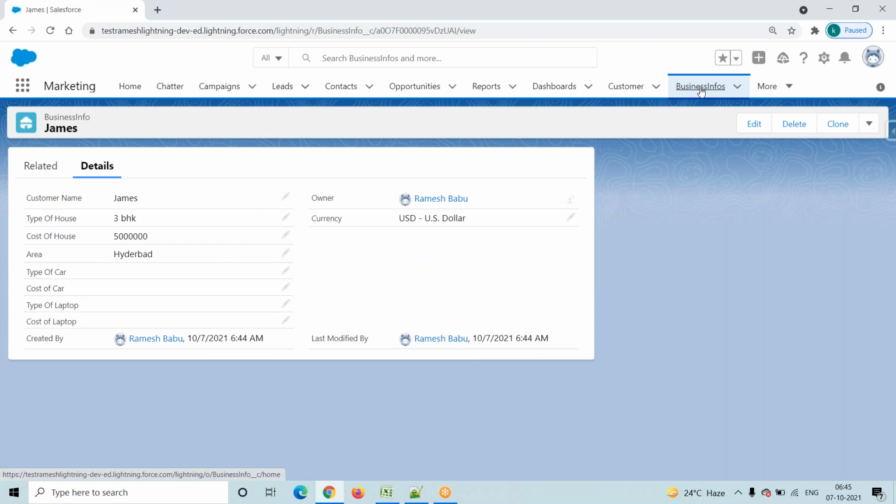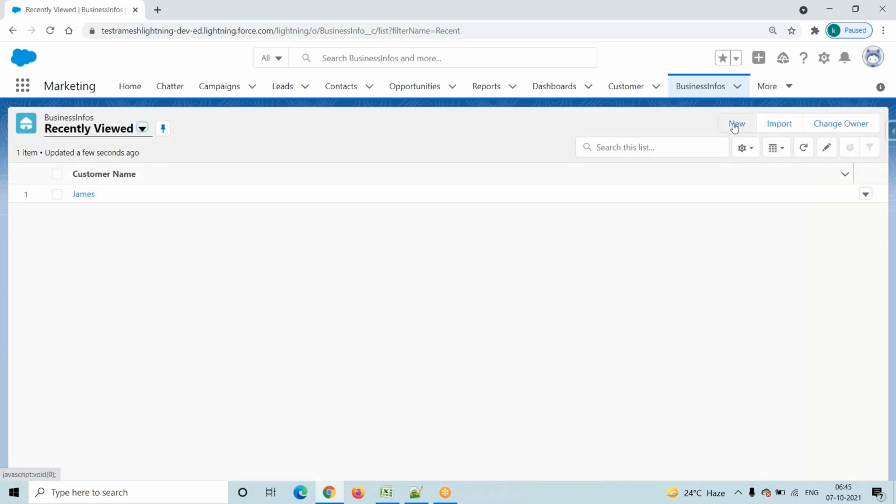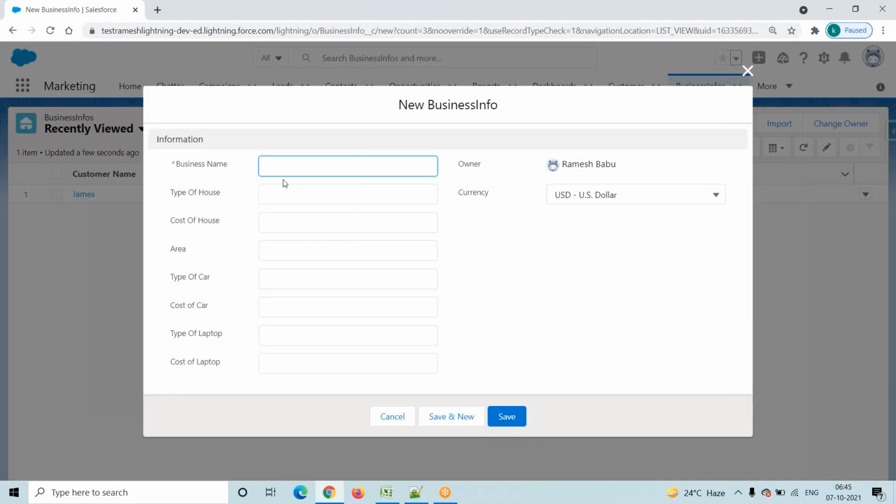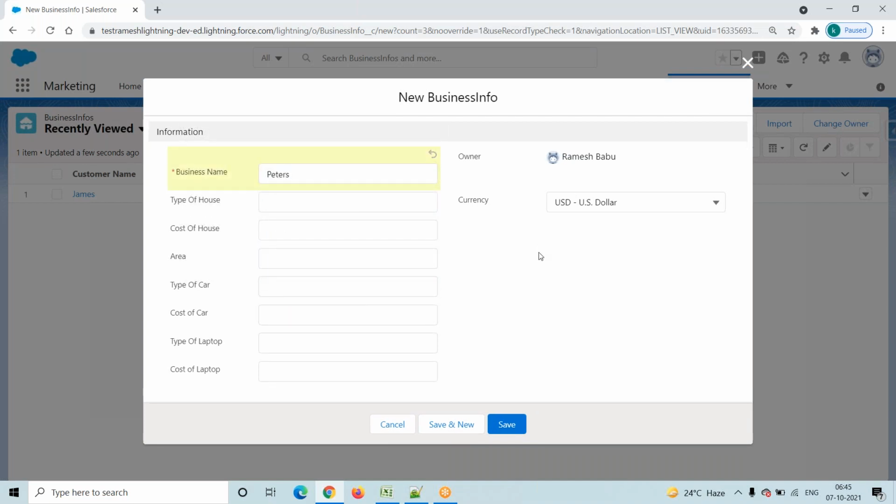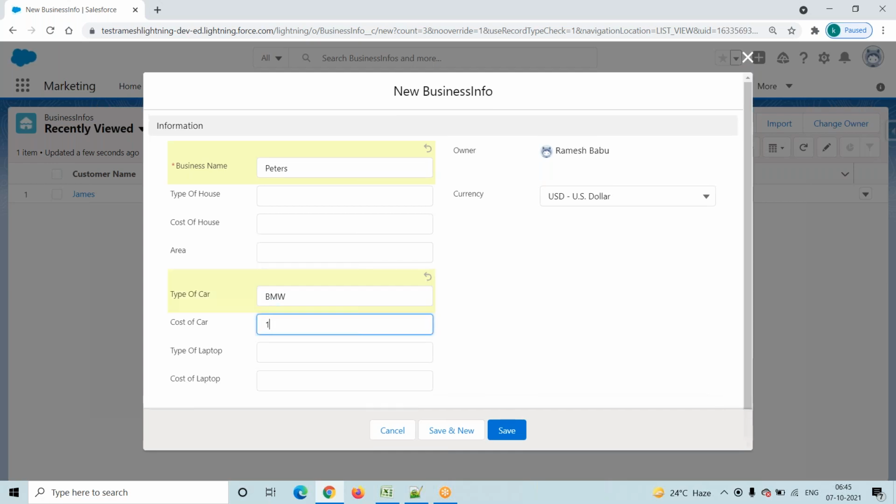Go here, click on this new button, and here the customer name is Peters, right? What type of business is he related to? Car business, right? Type of car, BMW, and the cost of the car is some amount, and click on the save button. While creating a record here, again there is some issue.